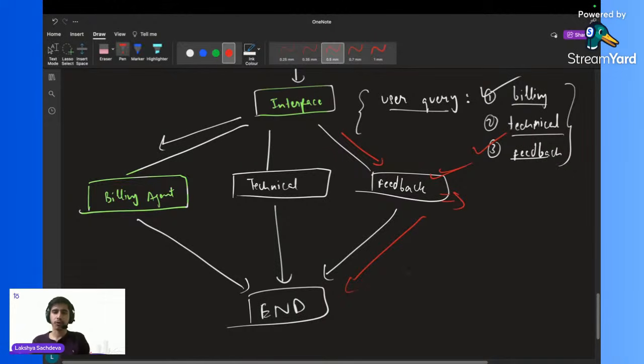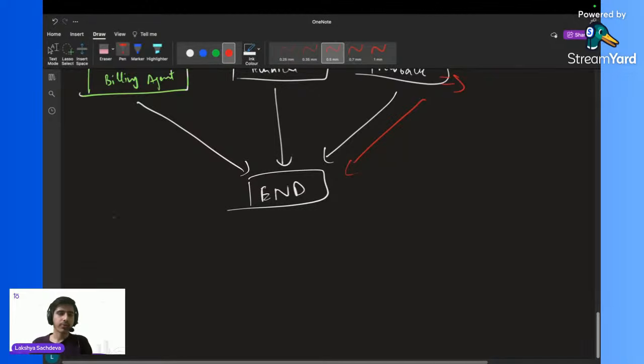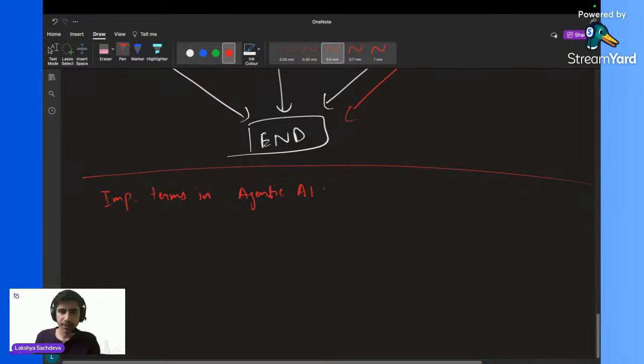Okay, let's move forward. Now the next part is, there are some important concepts in agentic AI, or we can rather say important terms in agentic AI. So what are the important terms in agentic AI?